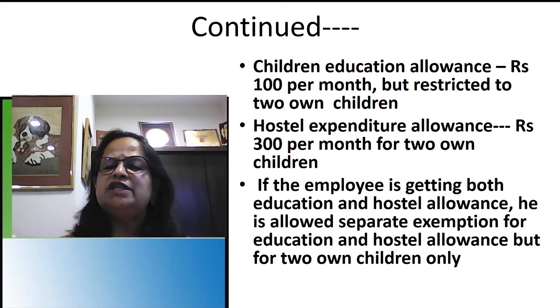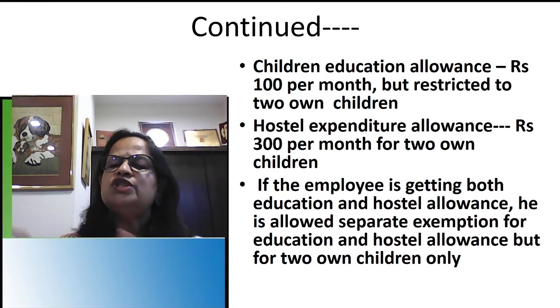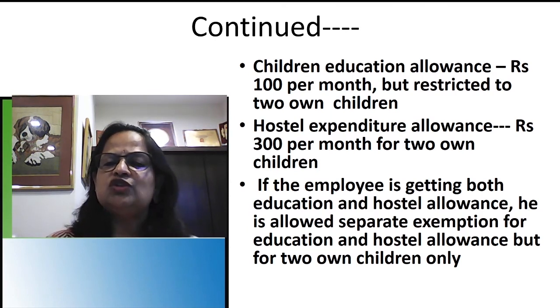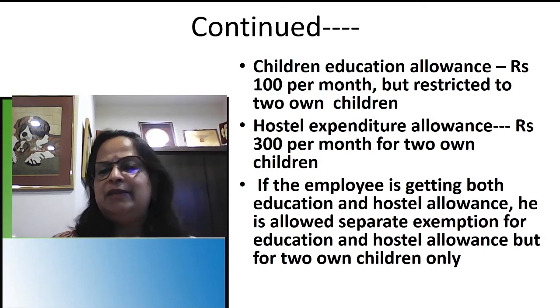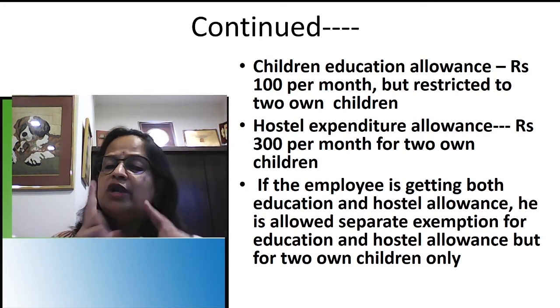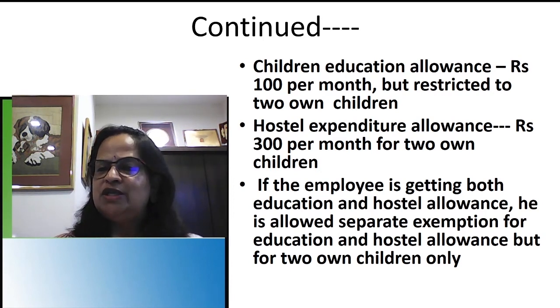If the employee is getting both education and hostel allowance, he is allowed separate exemption for both education and hostel allowance, but only for two own children only. Some questions you can see that they are getting children education allowance and hostel allowance also. So remember that he can claim both, but only for two own children. Own children is very important; stepchildren not allowed, adopted children also not allowed.